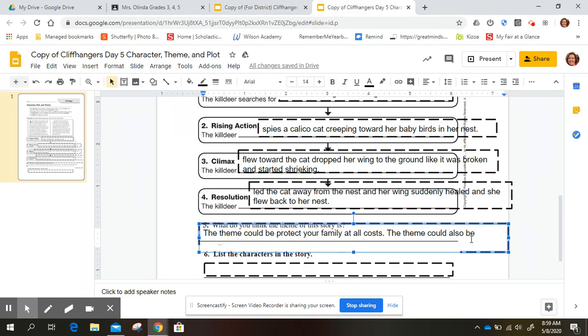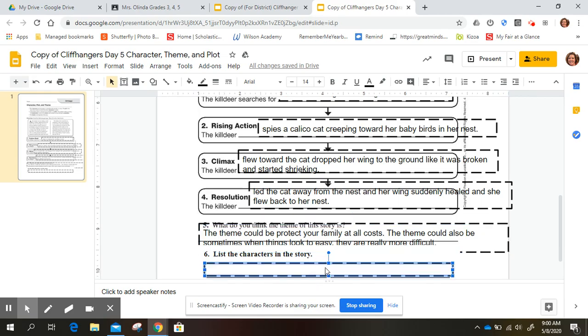A theme could also be sometimes when things look too easy, they are really more difficult. And I'm thinking about there with the bird and the cat. So the cat thinks that the bird is easy prey because her wing is broken, but really she was tricking him. So it was just more difficult. So you can really think about anything for your theme as long as you can explain it.